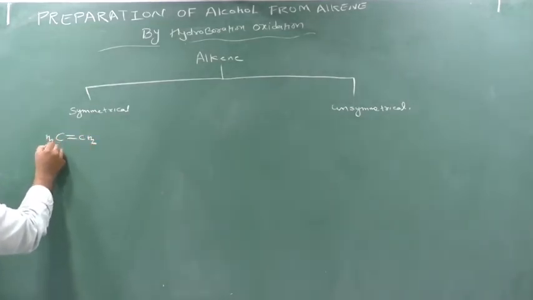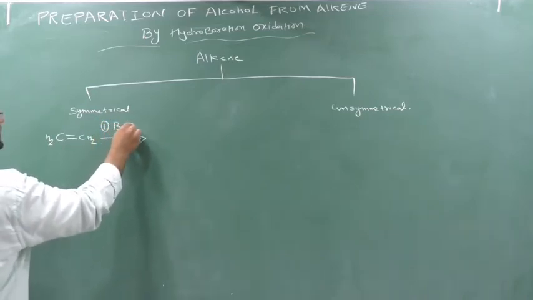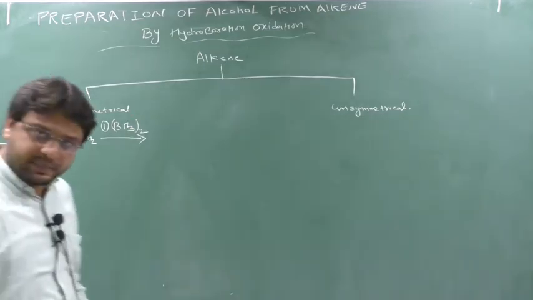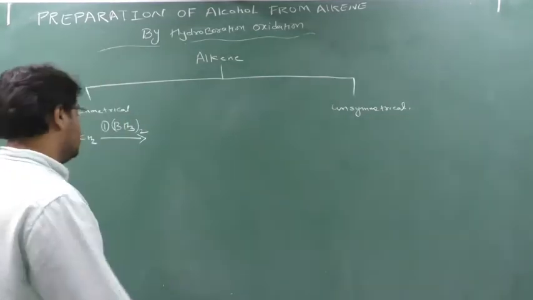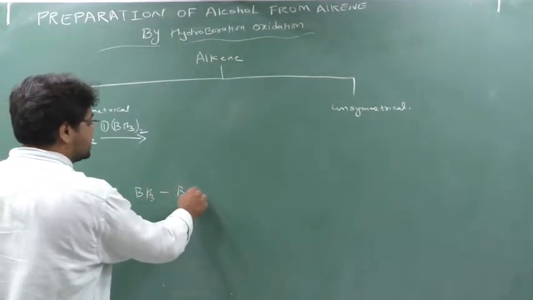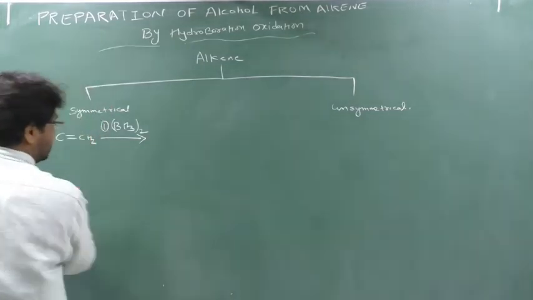Here, first we are reacting with borane, that is BH3 or diborane, (BH3)2. In certain books it is written BH3 and in others (BH3)2. You know, boron, that is BH3, doesn't exist as BH3, it will exist as a B2H6 dimer, because of the reasons I have explained in the 13th group.